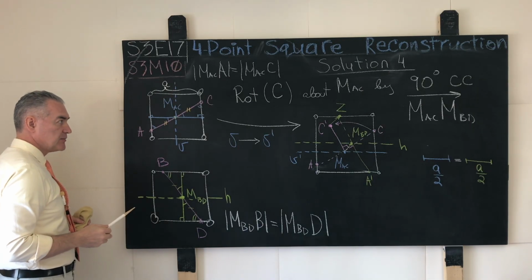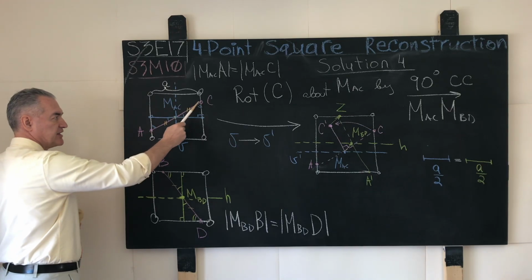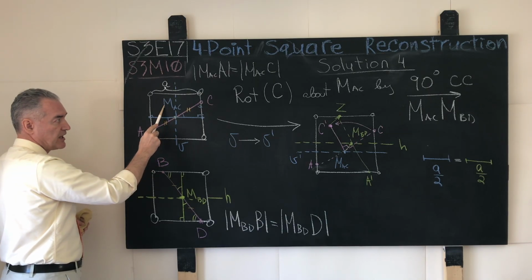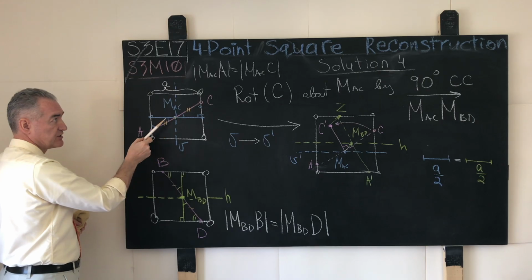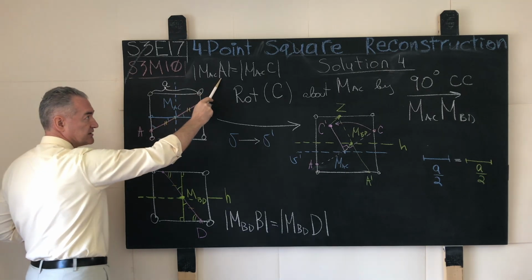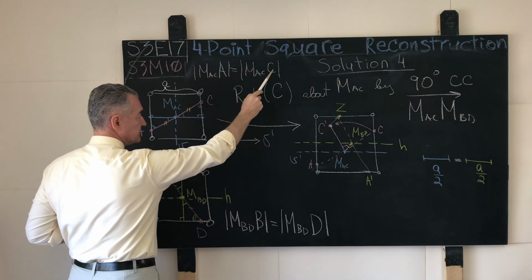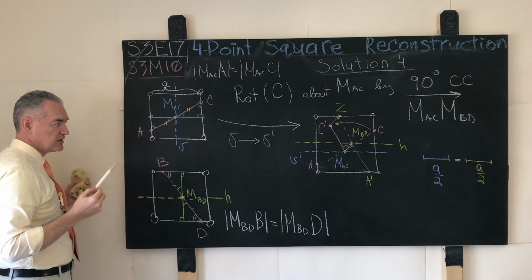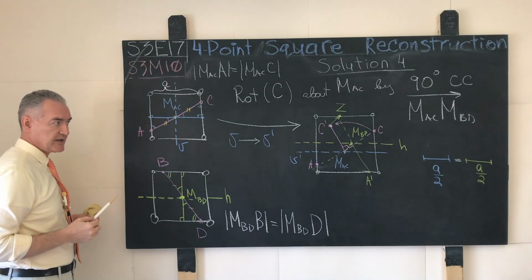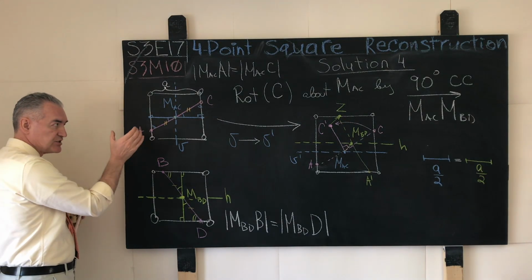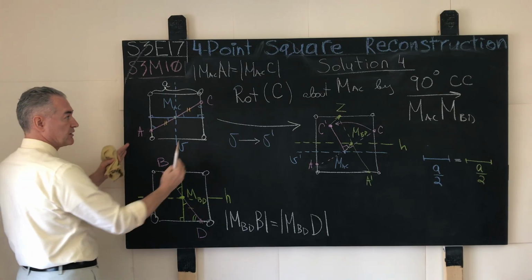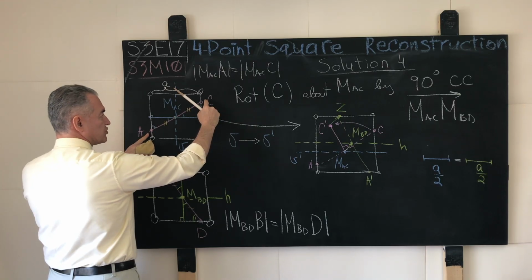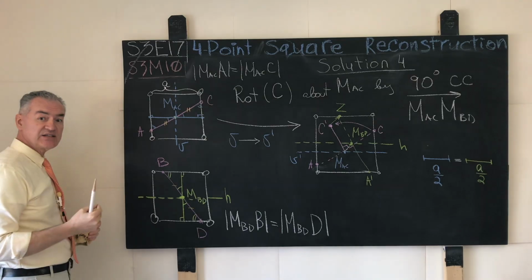What is the claim over here? The claim here is the following. The midpoint of the line segment AC, or the midpoint of the chord of our square AC, I call that point MAC, shown in blue over here, such that the line segment MAC A is the same length as the line segment MAC C. That point MAC belongs to the, in this case, let's say logically vertical axis of symmetry, which means that the horizontal displacement of that point with respect to the sides of the square that house the extremities of this chord is exactly the same.